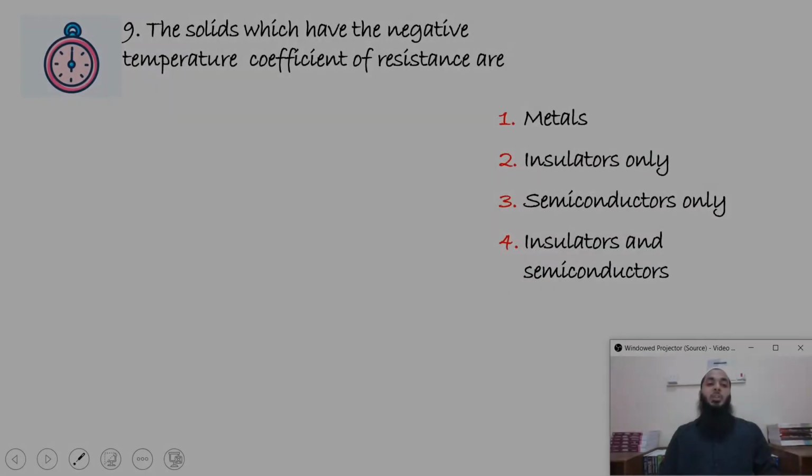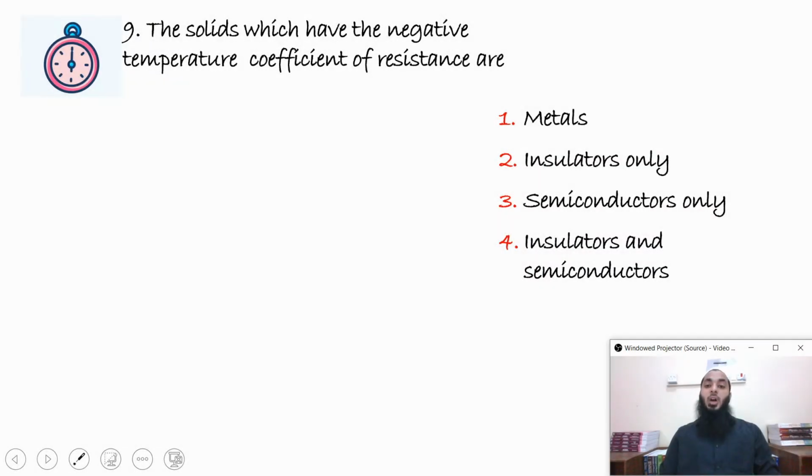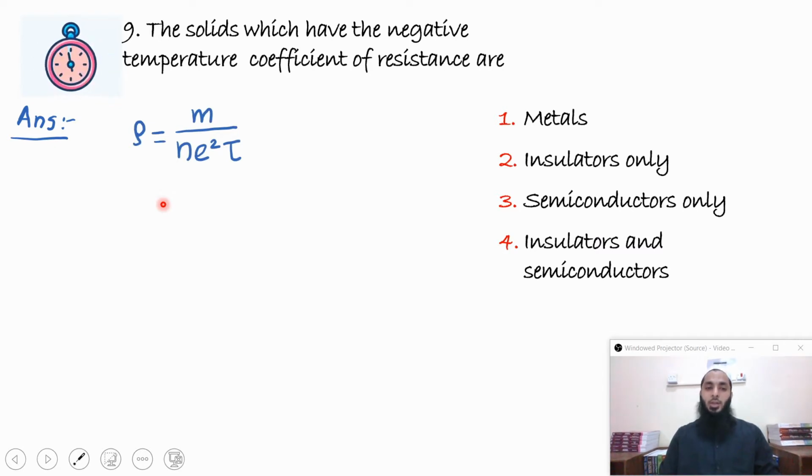The solids which have the negative temperature coefficient of resistance are. So first of all, we know the equation rho is equal to m by n e square tau. You learn it in current electricity. The resistivity is equal to mass of the electron divided by number density into charge of electron square into the time taken between two collisions.